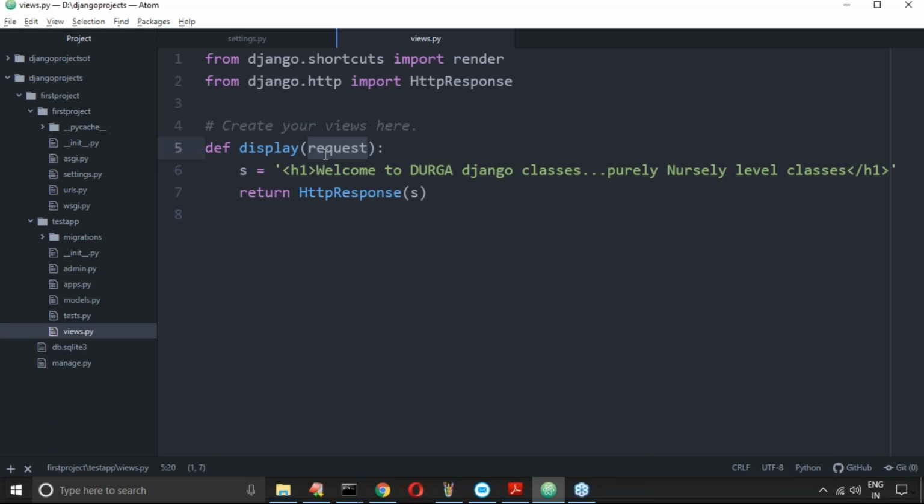Can we write views.py within a class? No chance at all. Where is the class? We can define views by using class-based views, but that functionality is different. What we are taking here is function-based views.